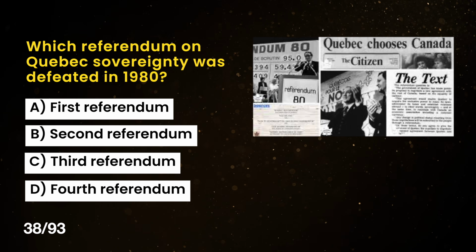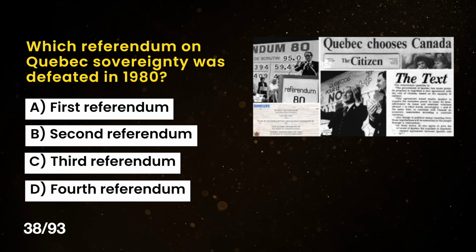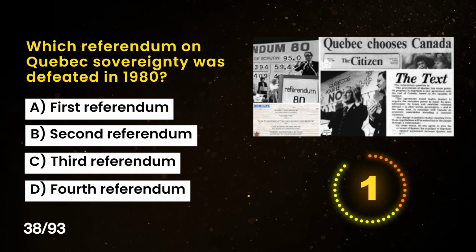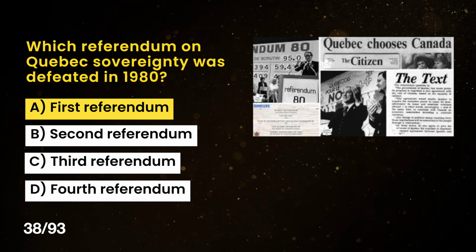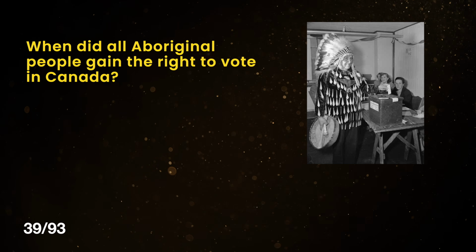A. First referendum. B. Second referendum. C. Third referendum. Or D. Fourth referendum. The correct answer is A. First referendum. When did all Aboriginal people gain the right to vote in Canada?